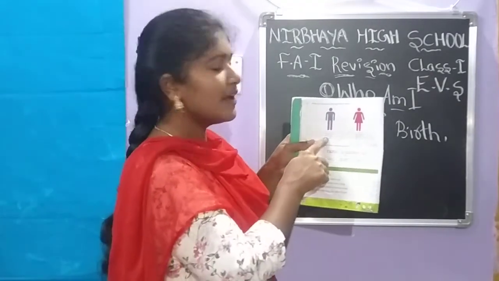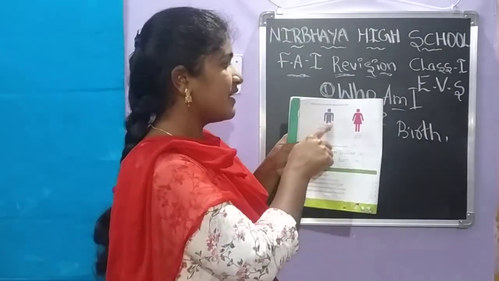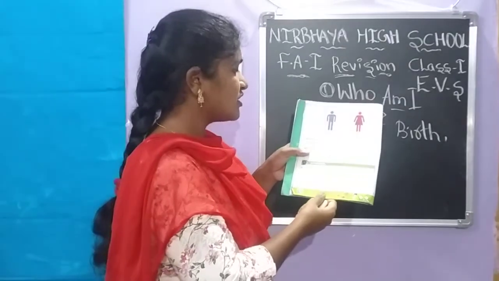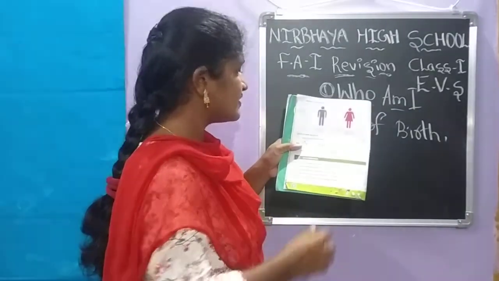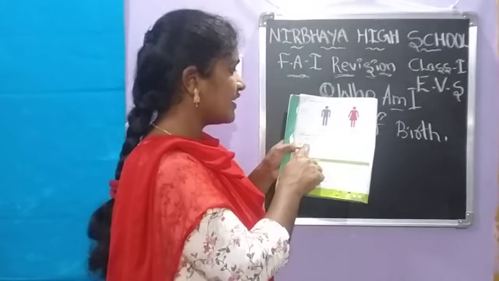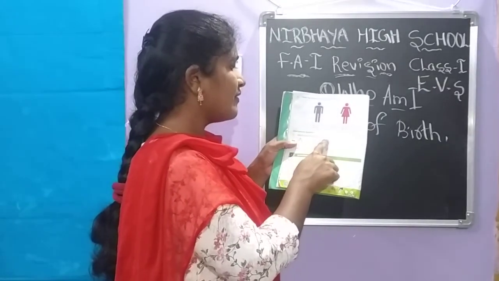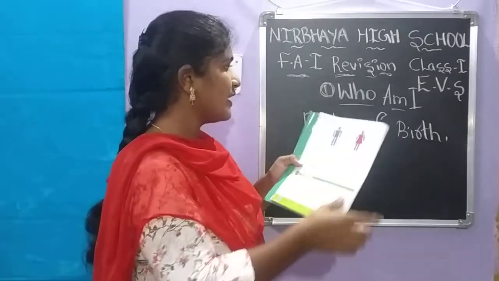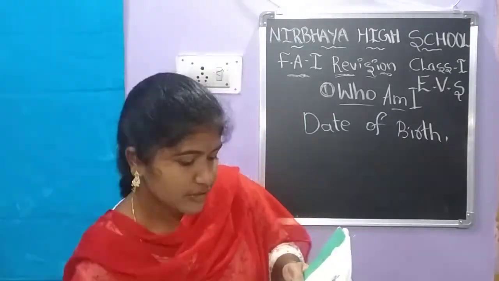Okay. First one is a boy. This is the sign of a boy. Next one, girl. Next one, you see, short answer questions. It gives short answer questions. What is your name? When were you born? So you have to write your name. Okay, I will show you how to write your name.